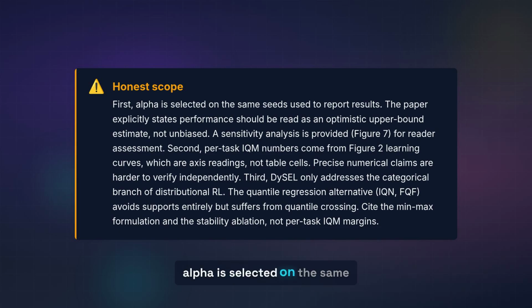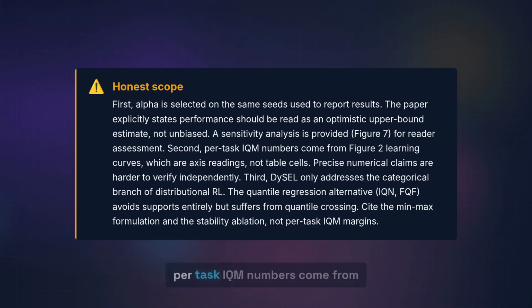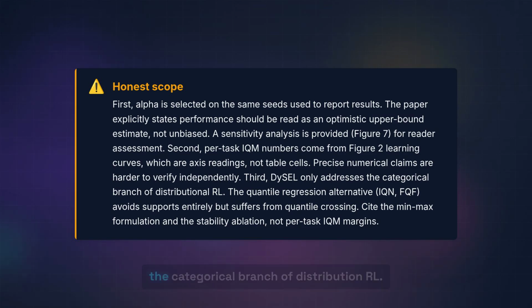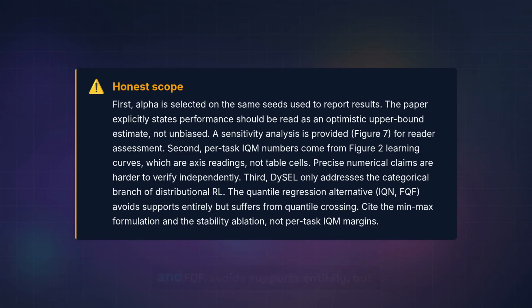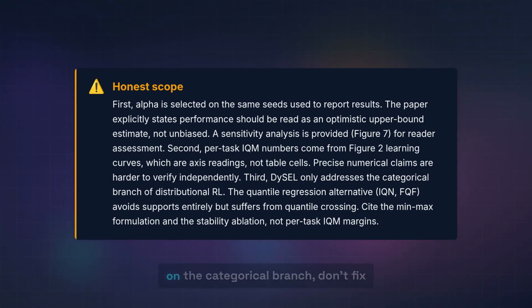First, alpha is selected on the same seeds used to report results. The paper explicitly states this means per-task performance should be read as an optimistic upper bound estimate, not an unbiased one. A sensitivity analysis across the alpha grid is provided to let readers assess variation. Second, per-task IQM numbers come from Figure 2 learning curves, which are axis readings, not table cells, making precise numerical claims harder to verify independently. Third, the method only addresses the categorical branch of distributional RL. The quantile regression alternative, like IQN and FQF, avoids supports entirely but suffers from quantile crossing. DICL stays on the categorical branch.